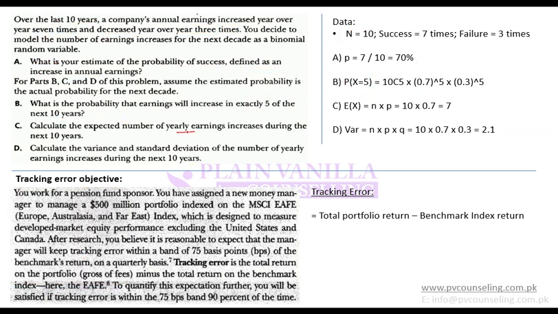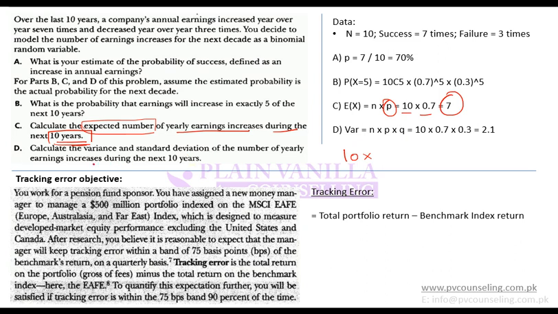Calculate the expected number of yearly earnings increases during the next 10 years. So expected value. So expected value for how long? For 10 experiments or 10 years. So simply for 10 years it will be 10 multiplied by probability of success, NP, 10 into 0.7, which is 7.